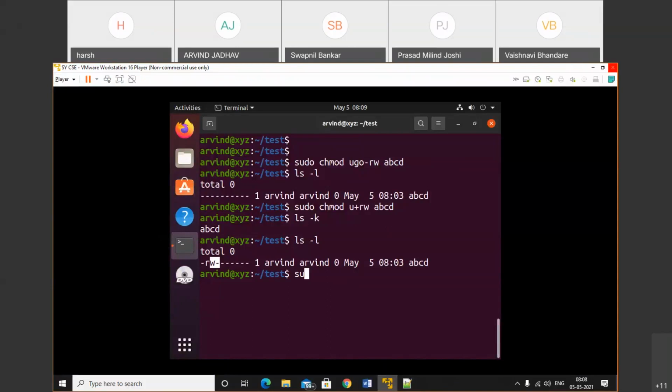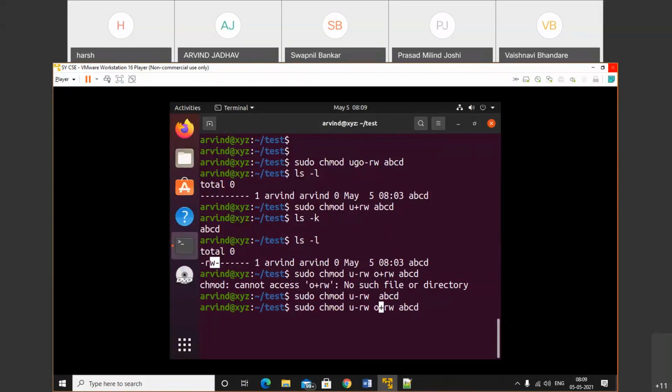So let's do that. sudo chmod u minus read write and other plus read write. Name of the file is abc. First of all, we need to remove that.